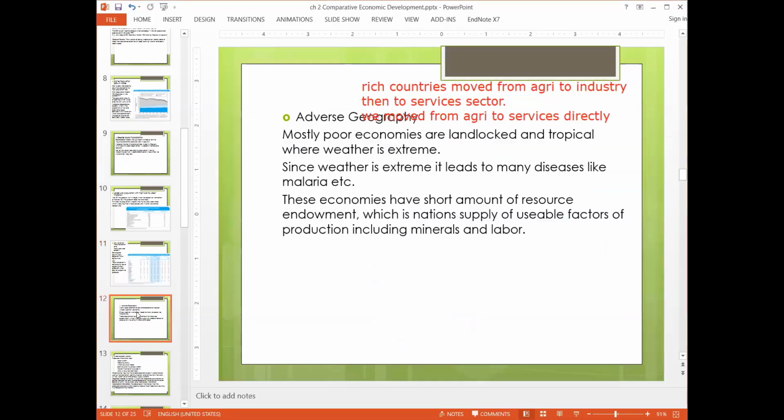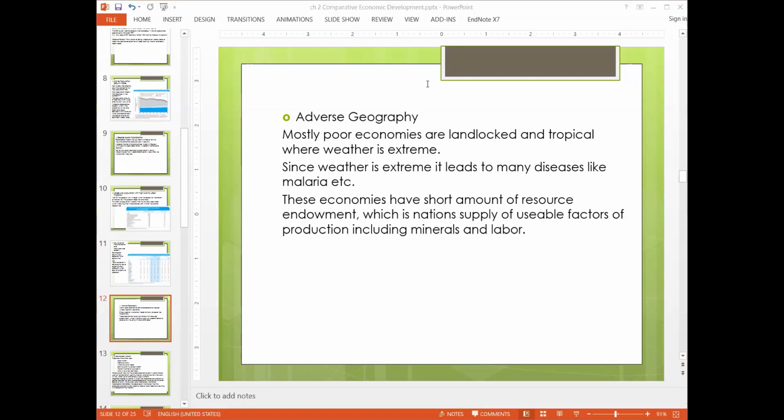Next is adverse geography. So most of the poor countries are landlocked, like Afghanistan, and tropical weather is extreme, like in Africa. Since the weather is extreme, the countries which are poor are living in extreme weathers or landlocked or tropical weathers. So it leads to many diseases like malaria.